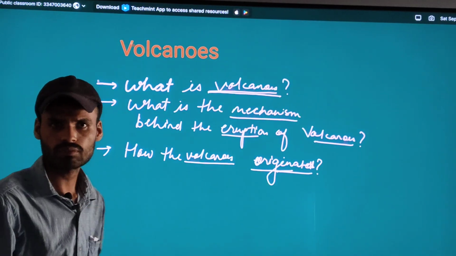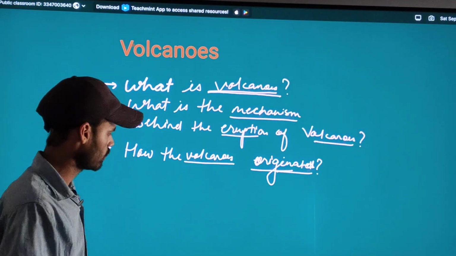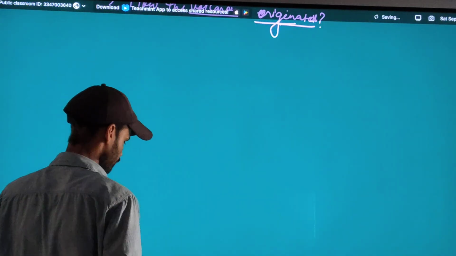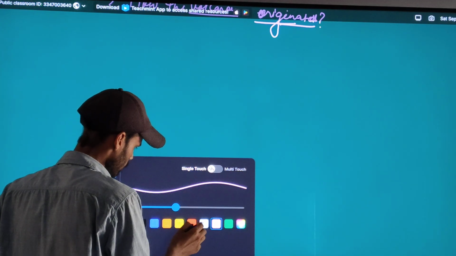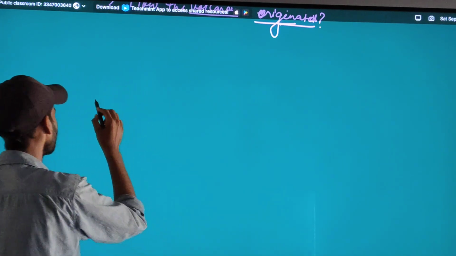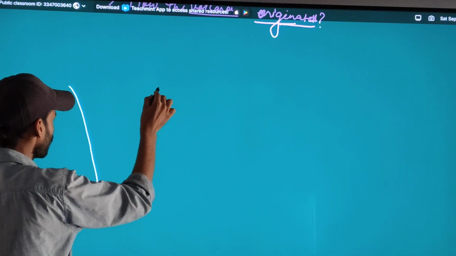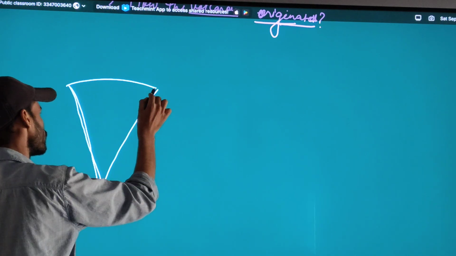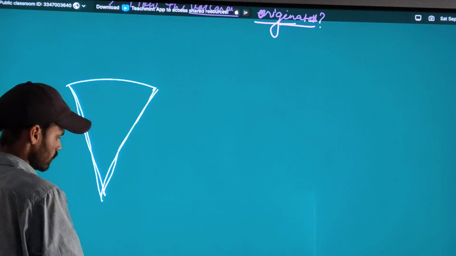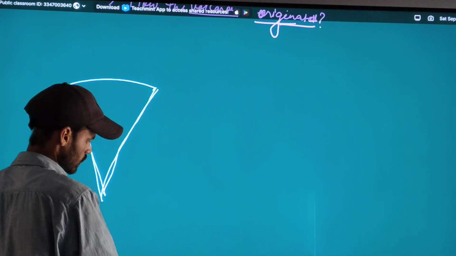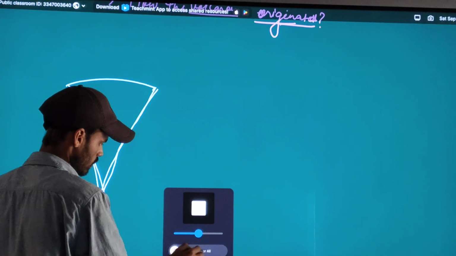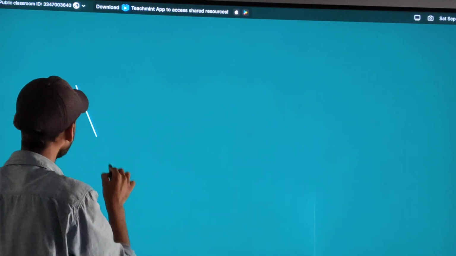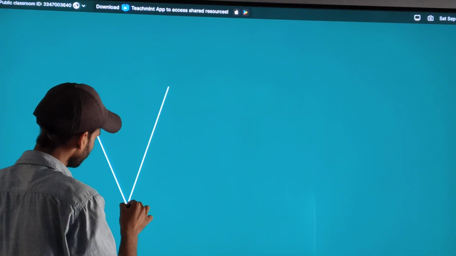So listen to me carefully everyone, and silence. This is the internal structure of the earth.